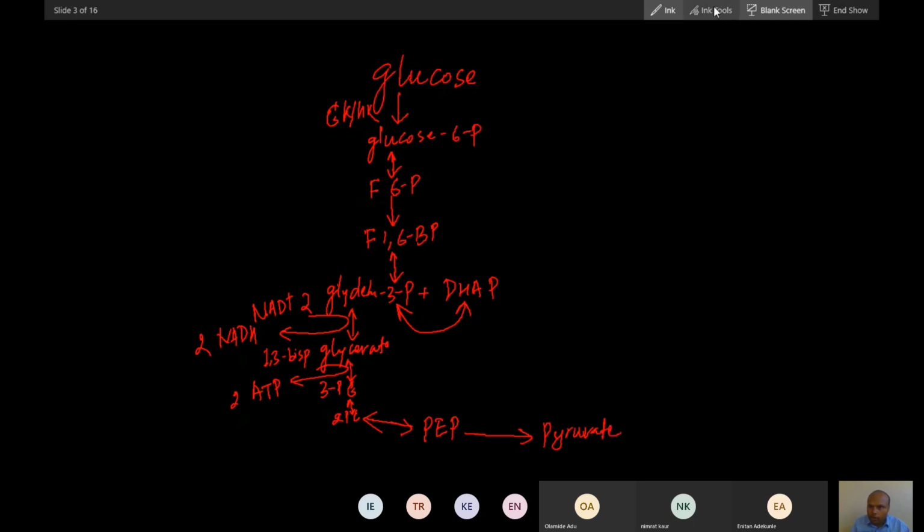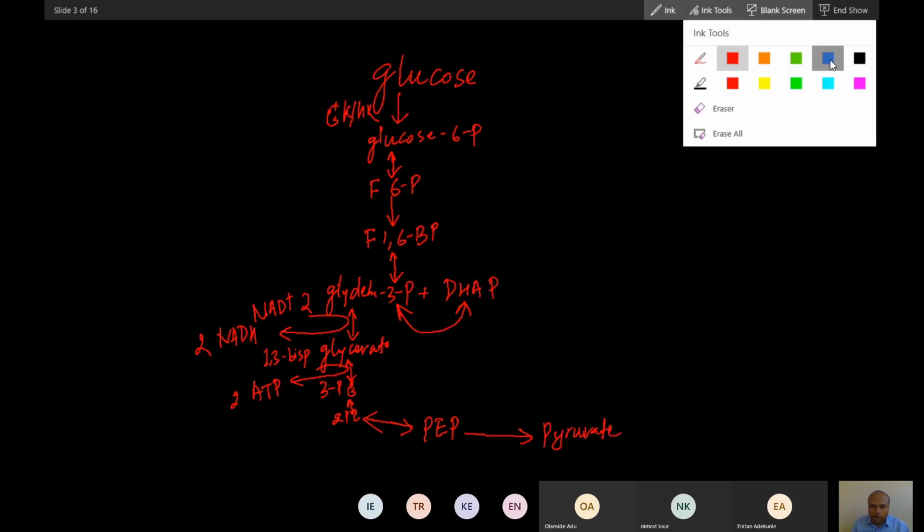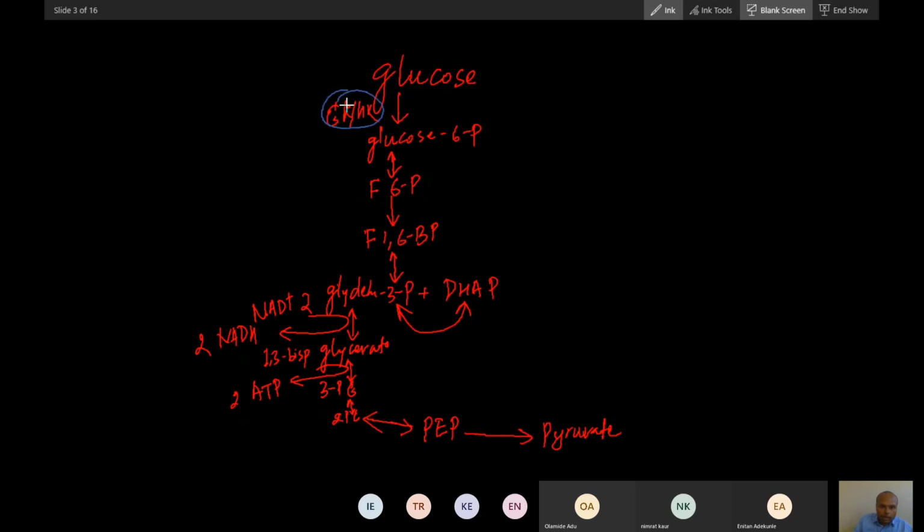Did you understand up to this? You know the glycolysis. So the first step is done by hexokinase. The third step is done by phosphofructokinase. Now this is the 10th step, done by pyruvate kinase. Did you understand up to this?